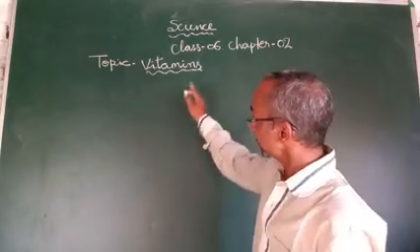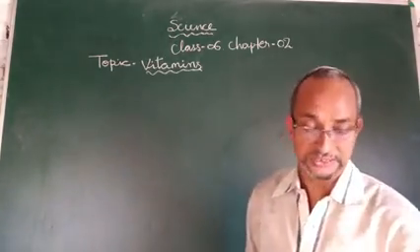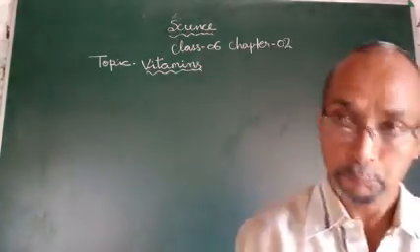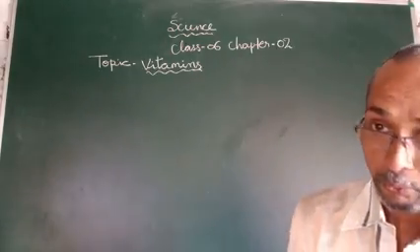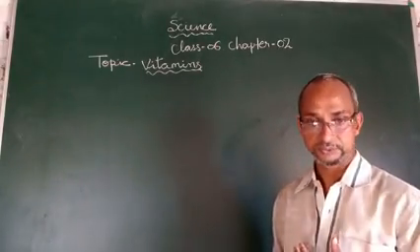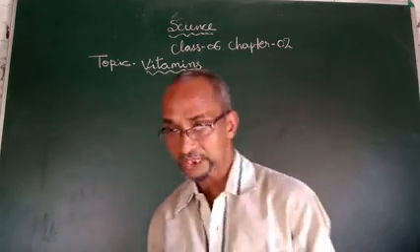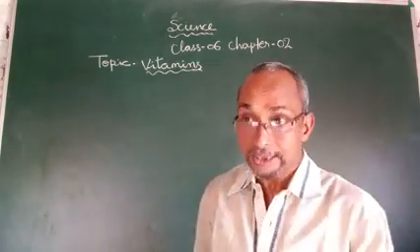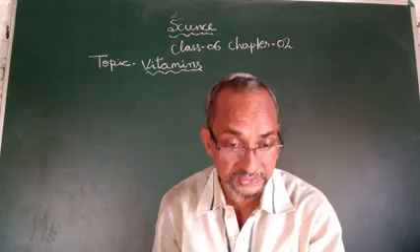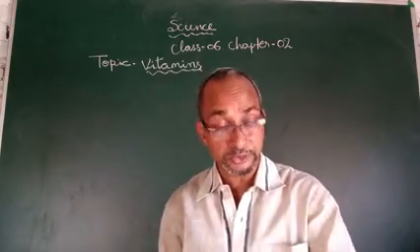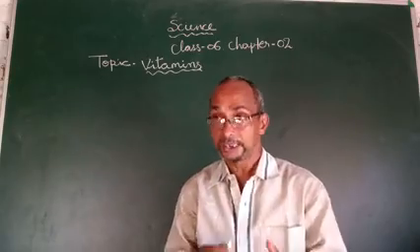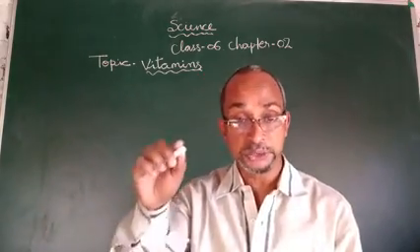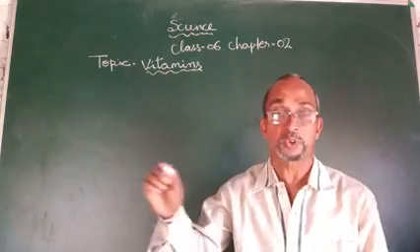Already I have discussed the vitamins. What are vitamins? Vitamins are very necessary components of foods. Vitamins can be denoted by the alphabetic letters A, B, C, D, K, like this. If any food gives more than one type of a vitamin, we symbolize that as vitamin B1, vitamin B2, vitamin B3, vitamin B4, like this.